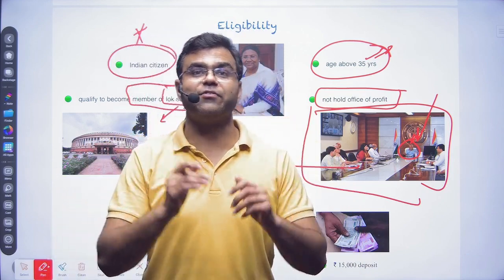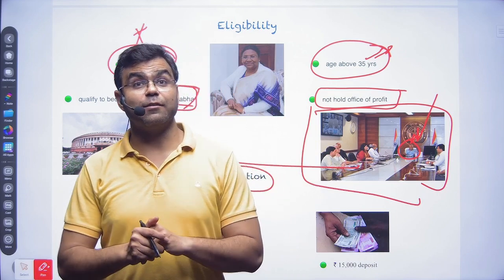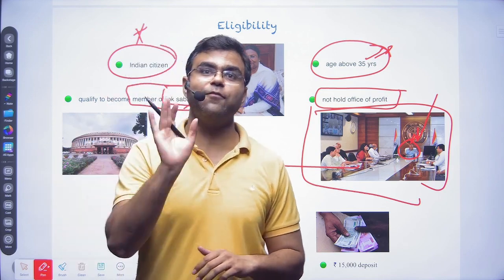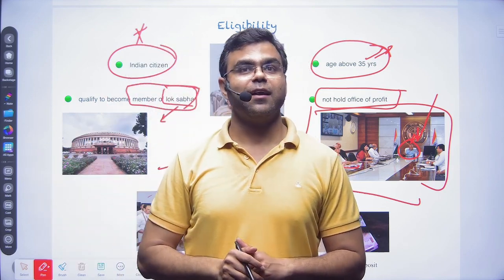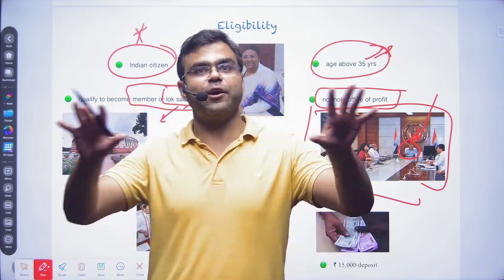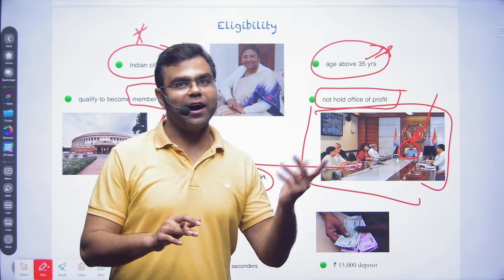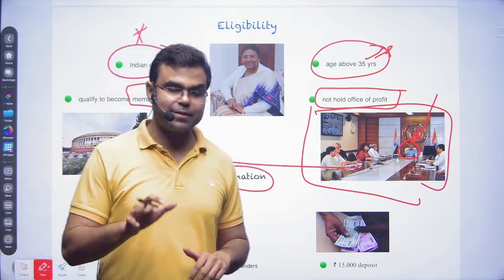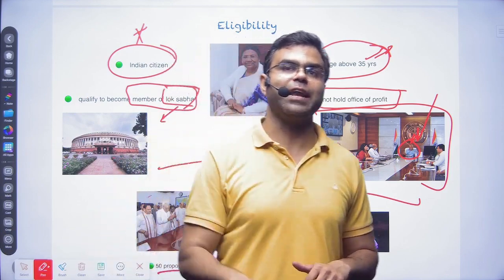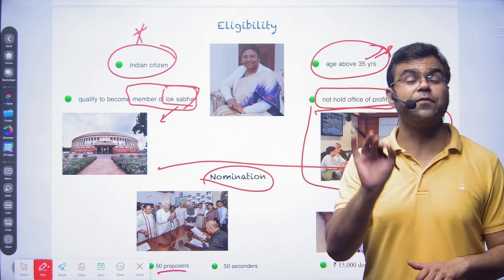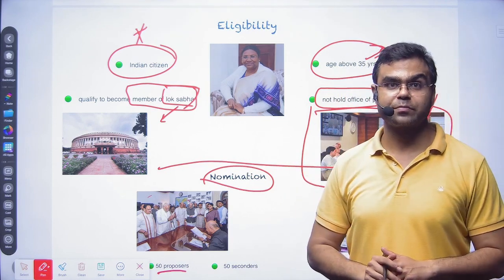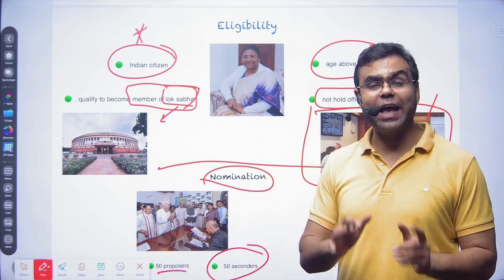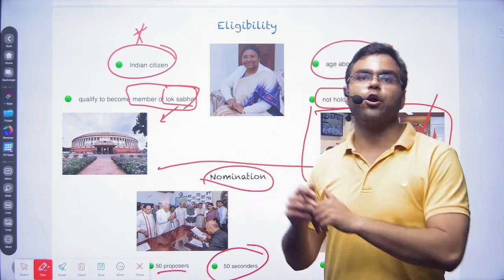You have seen in Panchayati Raj, Lok Sabha and your General Assembly elections, there are a few people who file just so that they get the status in their locality, that look how my status is. So to avoid that, it has been decided that when you are filing a nomination, there should be at least 50 proposers and 50 seconders. Then only will you be allowed to file your nomination.